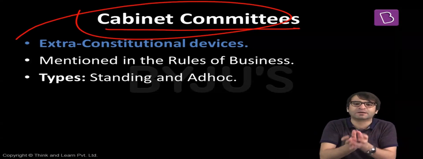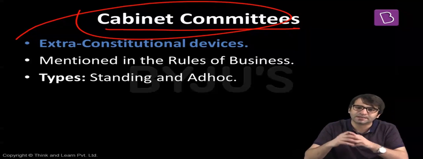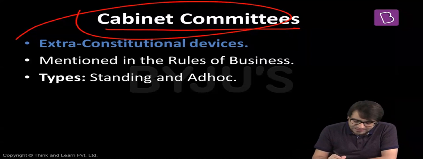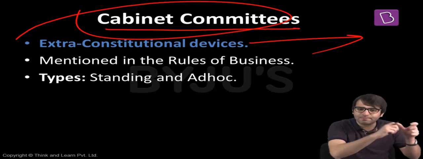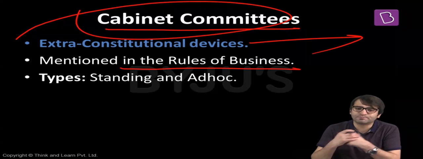We will constitute a committee, and this committee will decide what should be the decision on a particular matter. That's how cabinet committees got into existence. But these cabinet committees are extra constitutional devices. That means the constitution does not mention cabinet committees. These are extra constitutional entities. But the rules of business and procedure of Lok Sabha mention it.